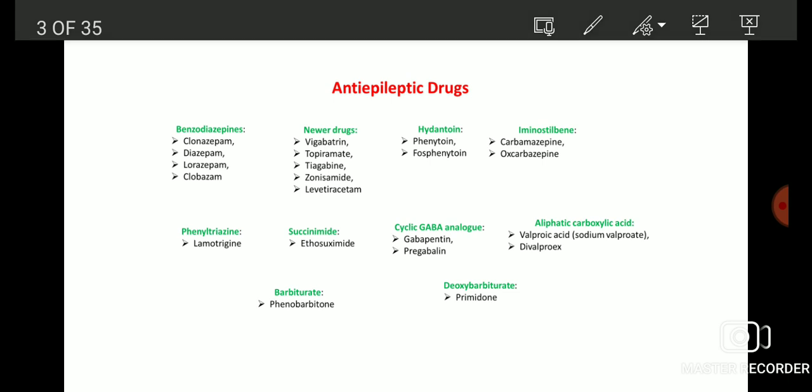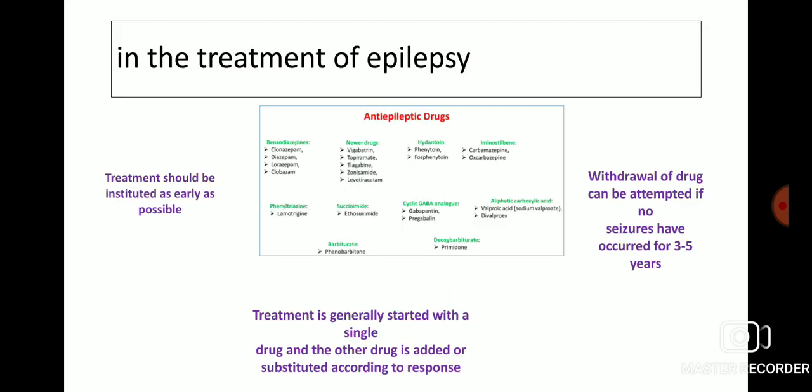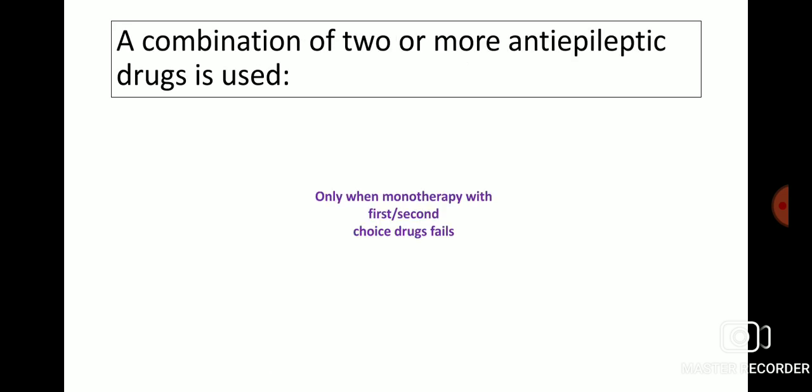Now we'll see the questions on anti-epileptic drugs. So in the treatment of epilepsy, what are the highlights? Treatment should be instituted as early as possible. Treatment is generally started with a single drug and another drug is added or substituted according to response. Withdrawal of drug can be attempted if no seizures have occurred for 3 to 5 years. A combination of 2 or more anti-epileptic drugs is used only when monotherapy with first or second choice of drugs fails.